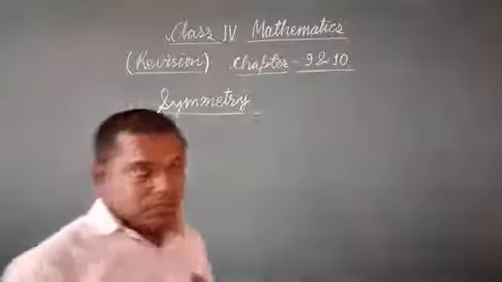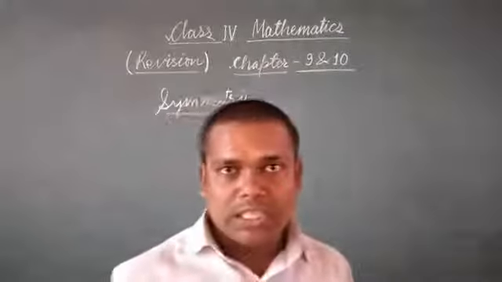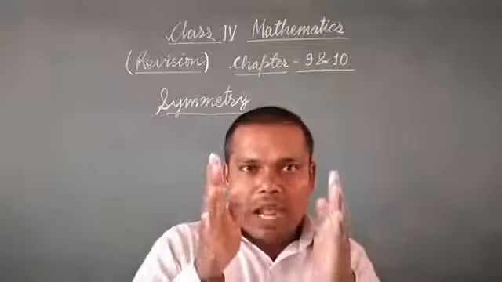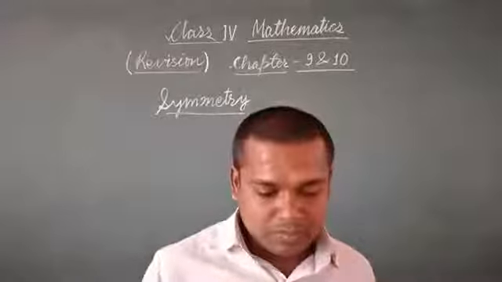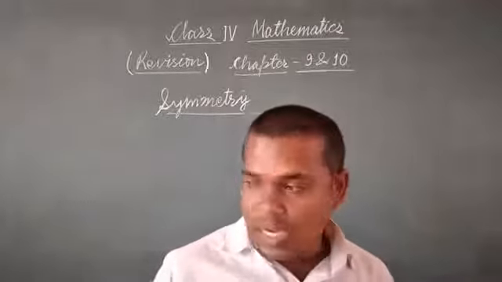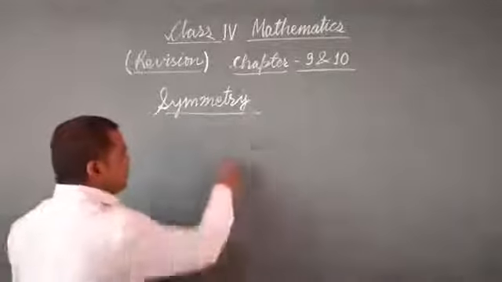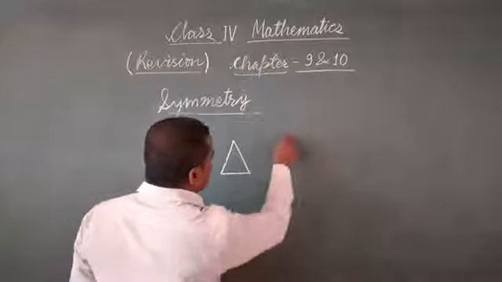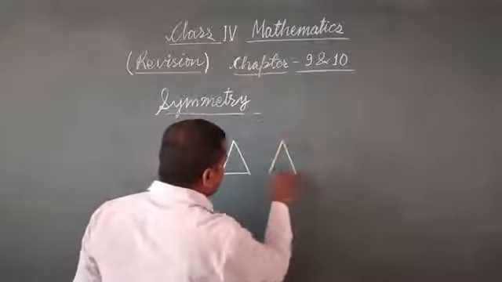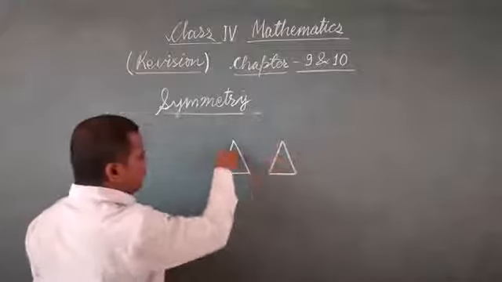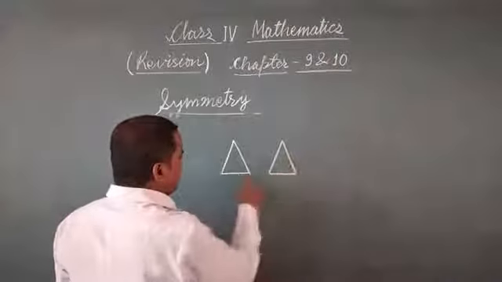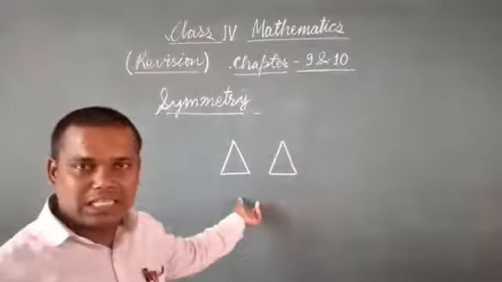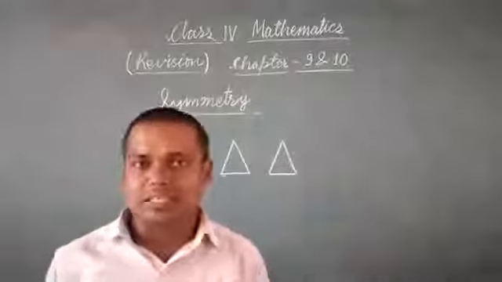Okay. 2 figures are symmetrical to each other if they are exactly the same. For example, if we have this triangle here and one more similar triangle here, this side is equal to this side is equal to this side, and this part is equal to this part, then we can say these two are similar triangles or these two are the same triangles.